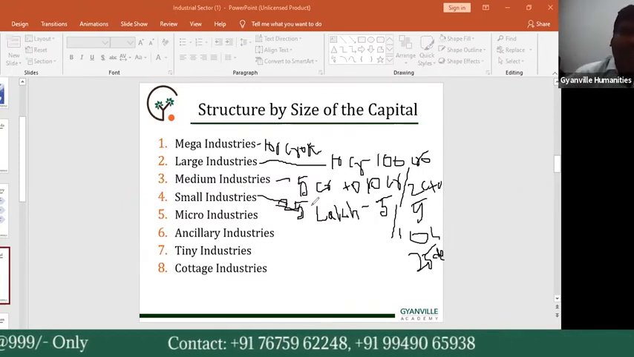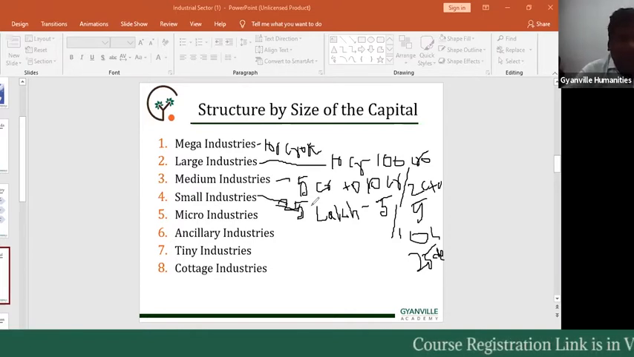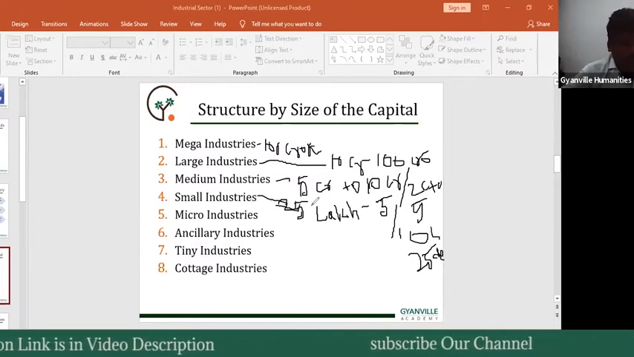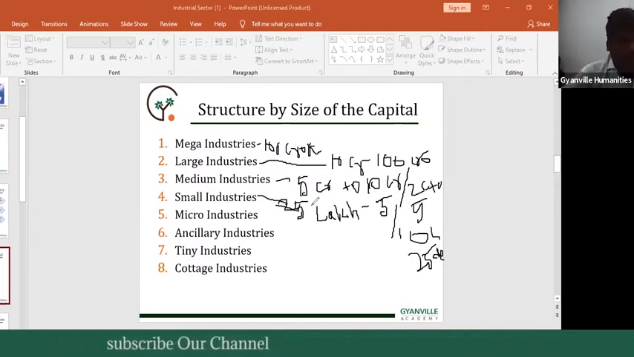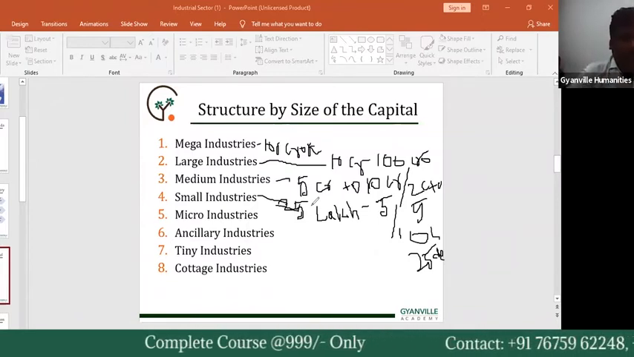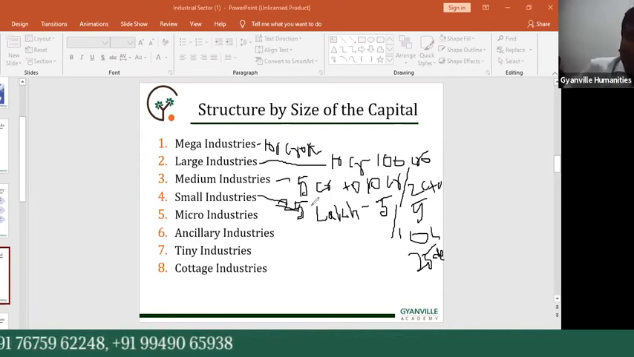Next, the fourth one, we have another category of industry, that is the micro industries. The industry whose investment is less than 25 lakhs rupees in manufacturing units is called micro industries. This limit is 10 lakhs for service enterprises. So we have two categories for these micro industries also.